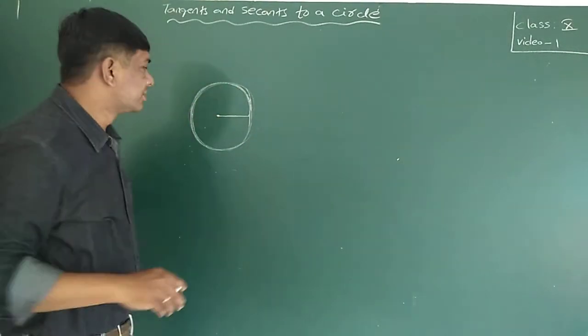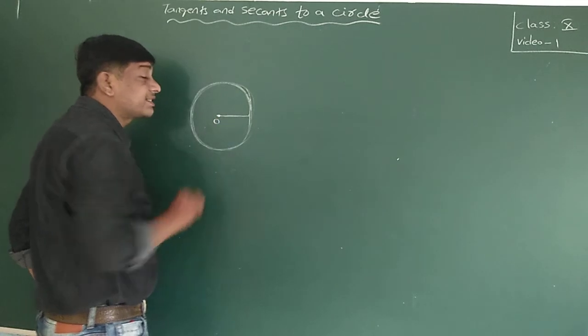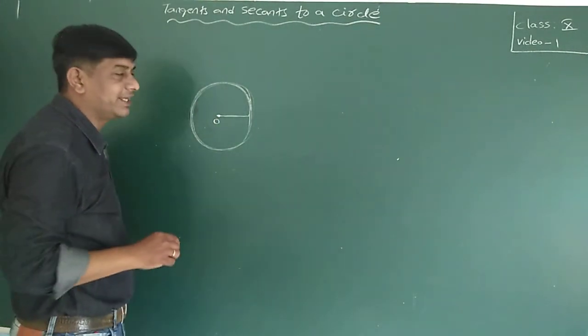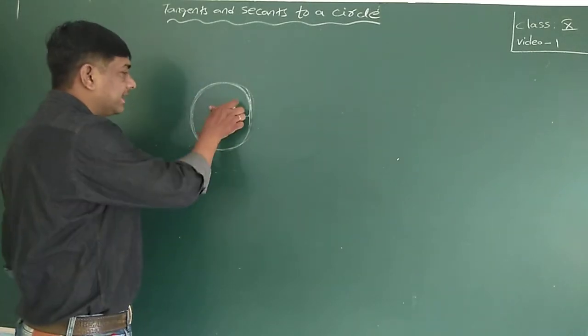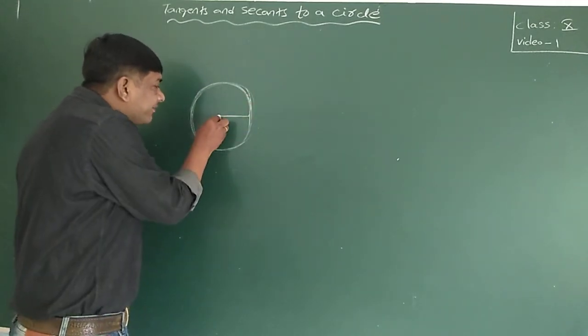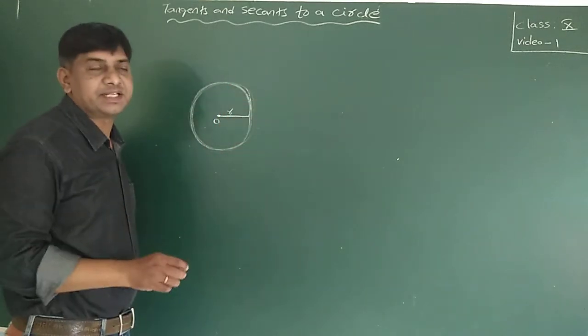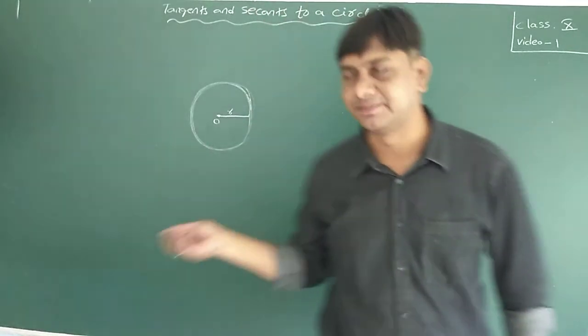Okay. So this fixed point is called the center of the circle. Generally, the center of the circle is denoted with either O or sometimes C, a capital letter. And this fixed distance is called the radius of the circle. It is denoted with a small r or capital R. It depends on the situation of the problem.